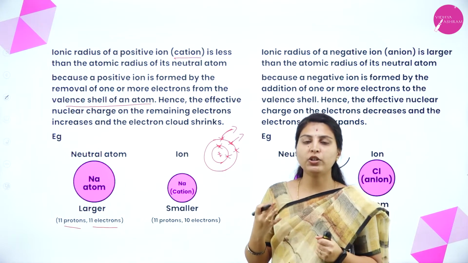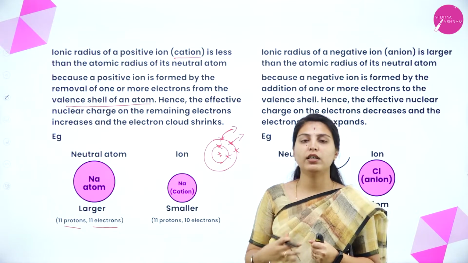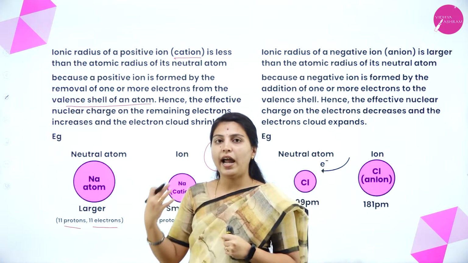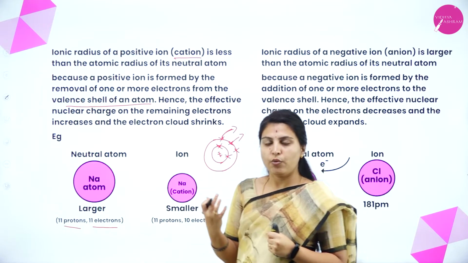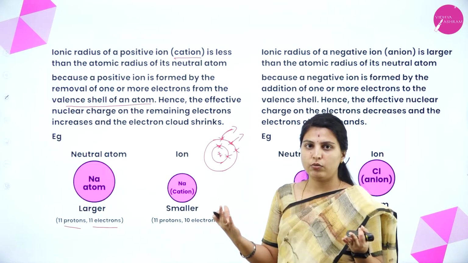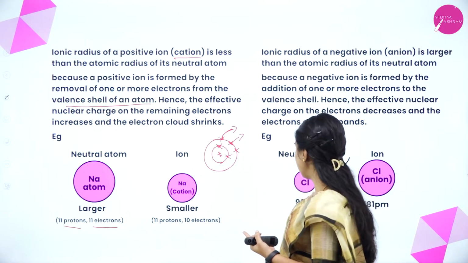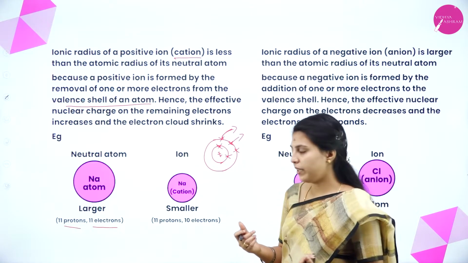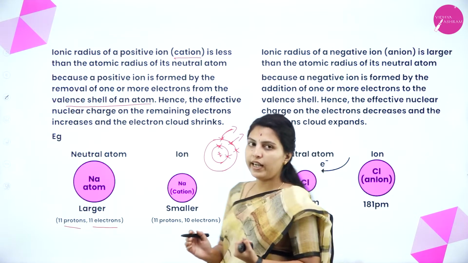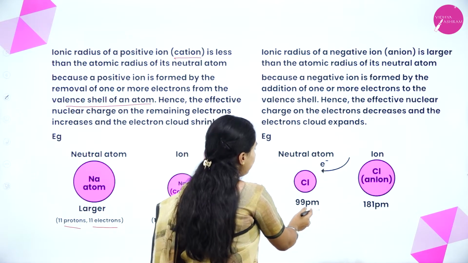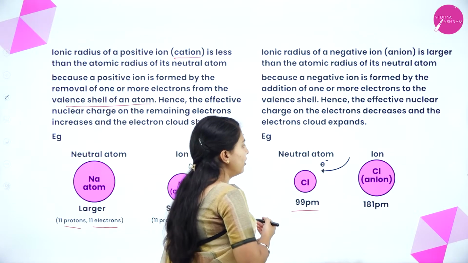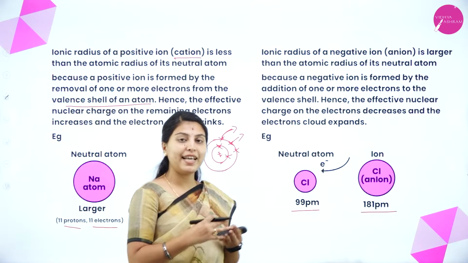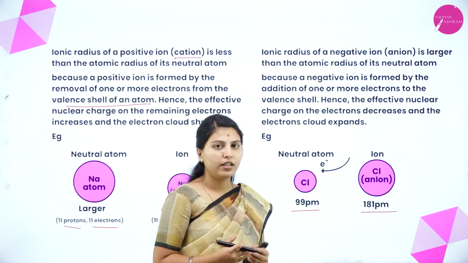At that time, the effective nuclear charge will decrease. It cannot hold the added electrons as strongly. So what happens? It will expand. Whatever the ionic size is, it will expand. See here, the neutral atom of chlorine is 99 picometer, but the anion of chlorine is 181 picometer. The electron cloud has expanded.